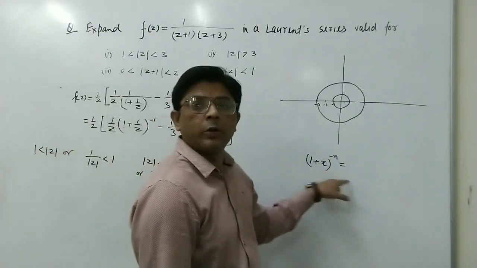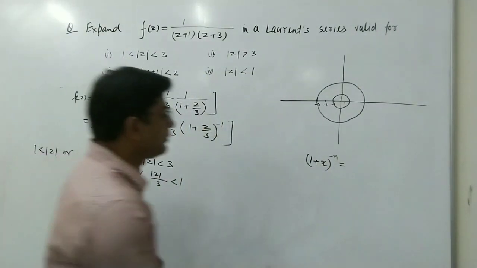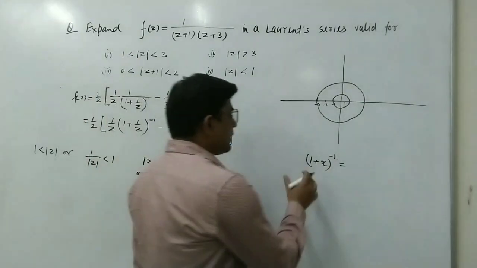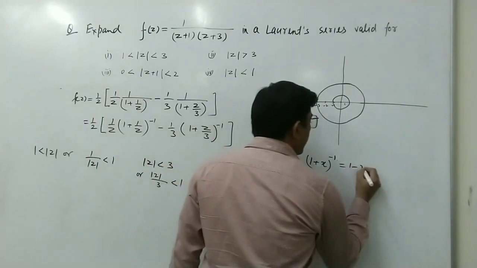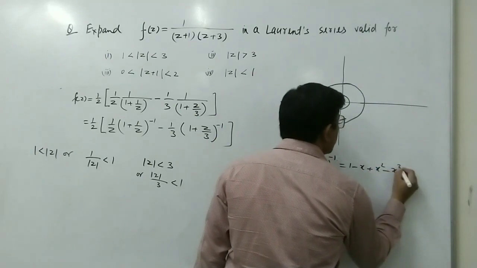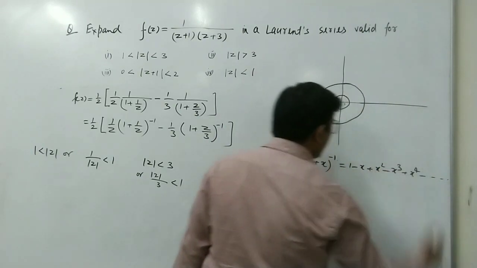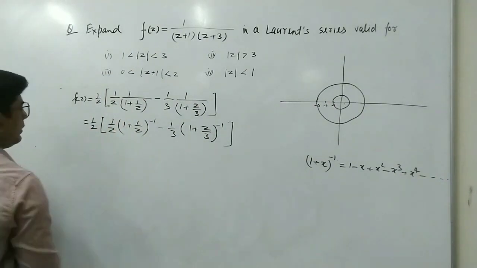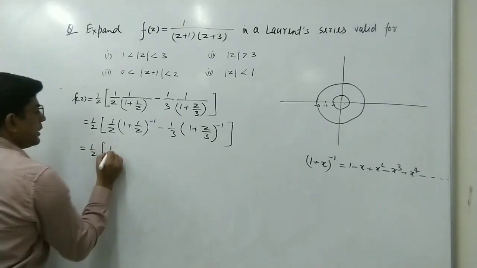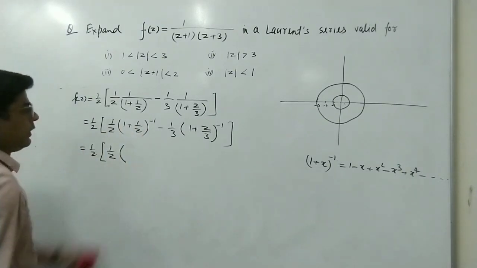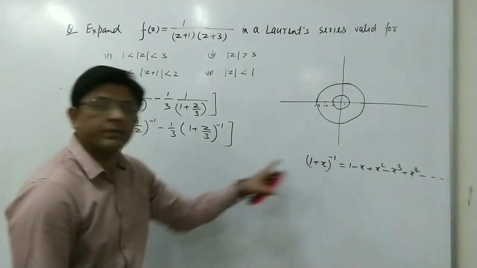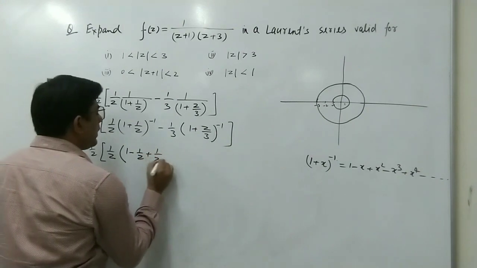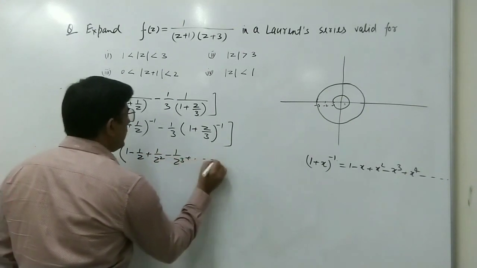Now we can use the binomial expansion. Here the value of n is 1. So if we take 1 plus x to the power minus 1, the expansion is 1 minus x plus x square minus x cube plus x to the power 4 and so on. So we will use this expansion here. We can write this as 1 upon 2, this 1 upon z is outside, and now we use this expansion. Here in place of x we have 1 upon z. So 1 minus 1 upon z plus 1 upon z square minus 1 upon z cube plus and so on.